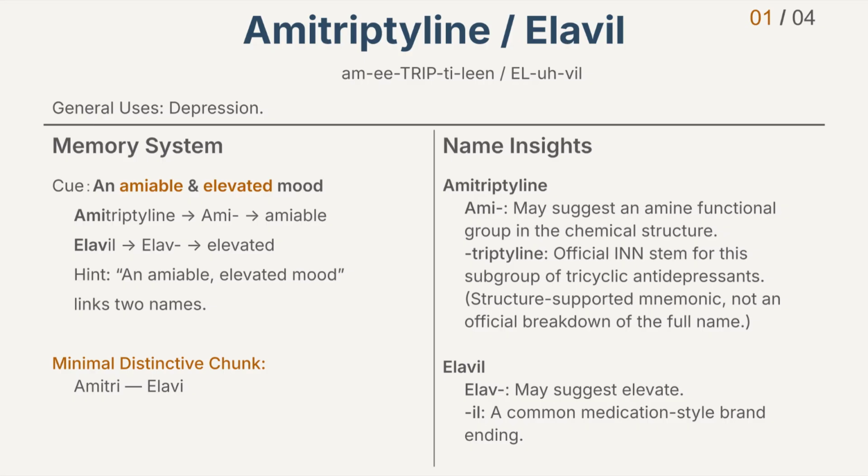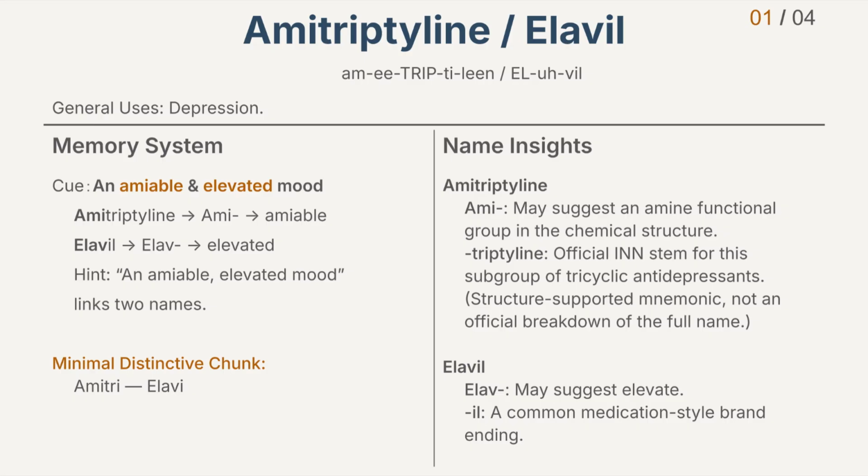Q. An amiable, elevated mood. Amitriptyline starts with AMI, Emi. Emi can remind you of amiable. Elavil starts with ELAV, Elavil. Elavil can remind you of elevated. So the phrase, an amiable, elevated mood, links the two names. Amiable points to Amitriptyline. Elevated points to Elavil. Again, an amiable, elevated mood.